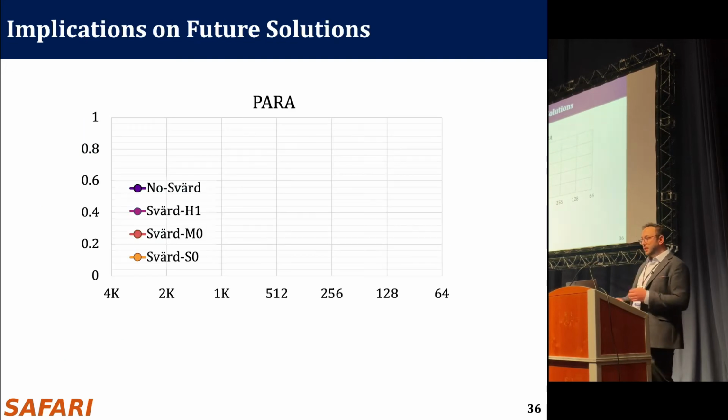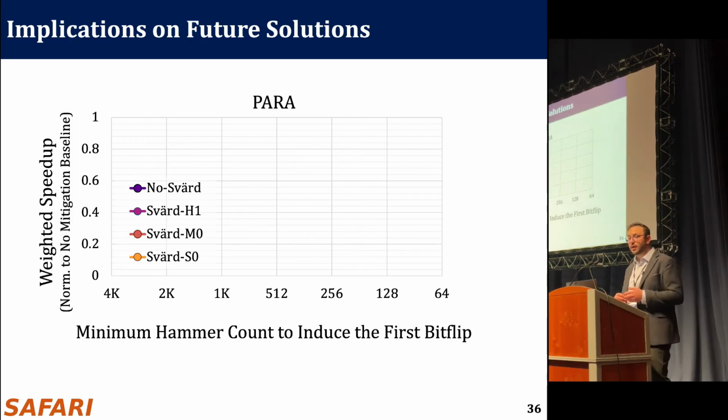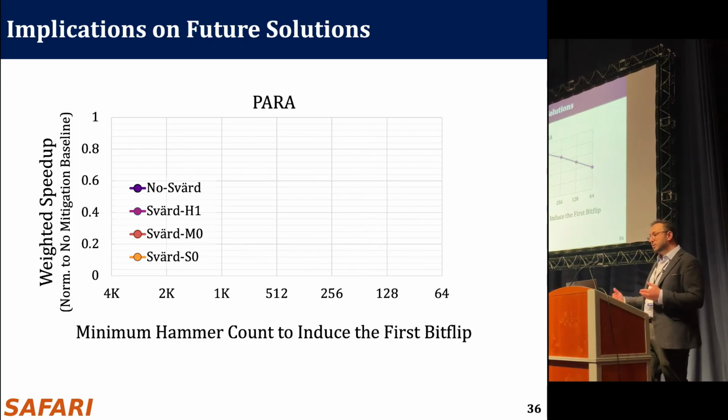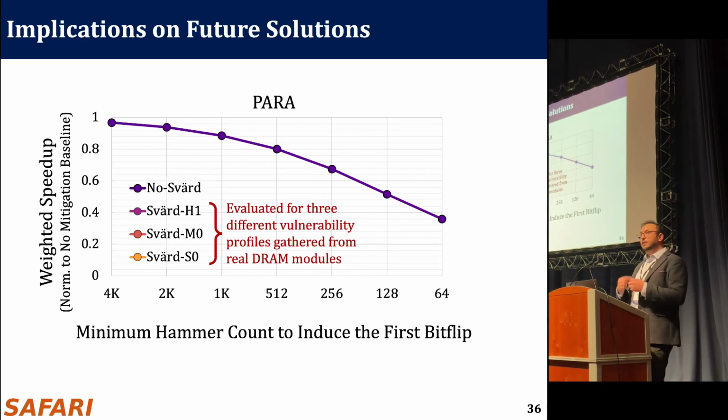Here are the performance results of PARA. On the x-axis, we have the minimum hammer count to induce the first bit flip. On the y-axis, we have system throughput in terms of weighted speedup. And as DRAM chips get more vulnerable, it's not surprising, PARA incurs larger performance overheads, and the system throughput gets lower. So we integrate PARA with SVART using 3 different vulnerability profiles that we gathered from real DRAM chips.